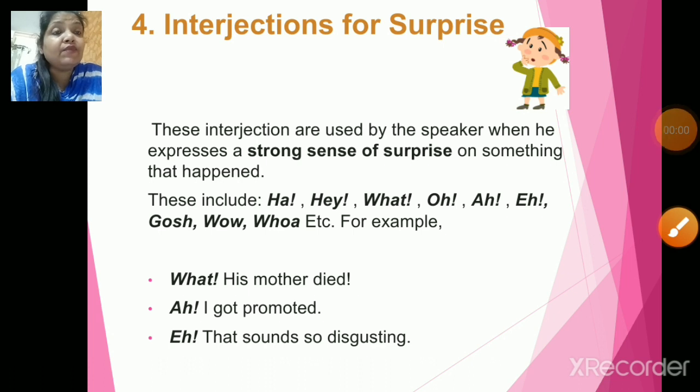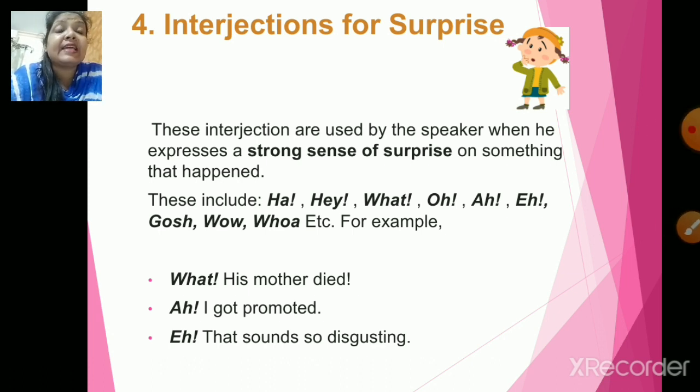Next, interjections for surprise. These interjections are used by the speaker when he expresses a strong sense of surprise on something that happened. So when we are surprised with certain things, we say, huh? Hey, what? Oh, ah, gosh, wow, whoa. Okay, so what? His mother died. Huh? I got promoted. Oh, that sounds so disgusting, right? So these are the surprises.